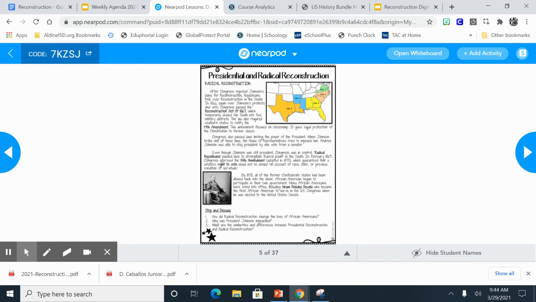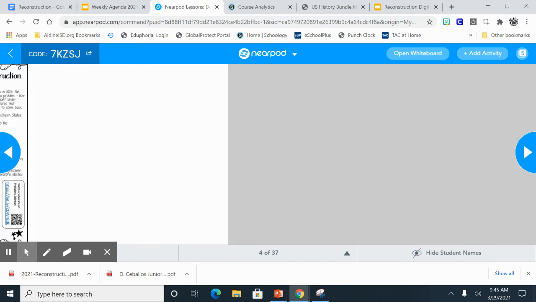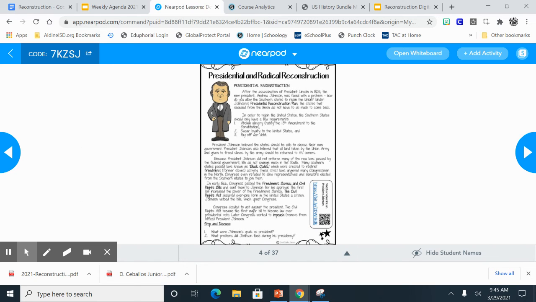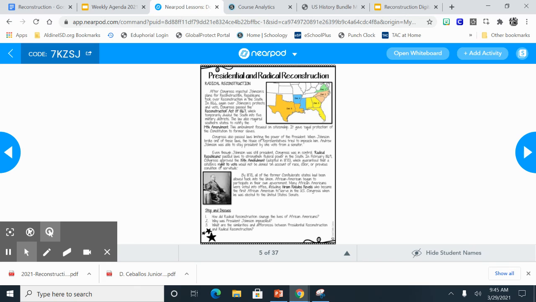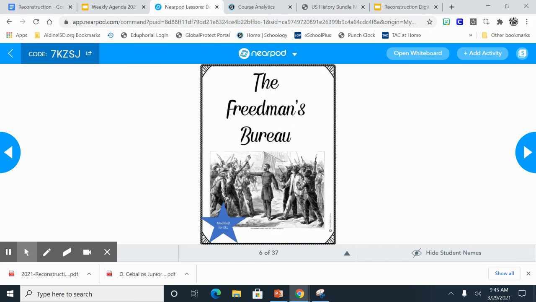What are some of the similarities and differences between presidential Reconstruction and radical Reconstruction? Well, let's look at some of the similarities. How were those plans alike? So what I want you to do is go back and look at the presidential Reconstruction, and look at the radical Reconstruction and see if you can figure out the similarities and differences of these two plans.